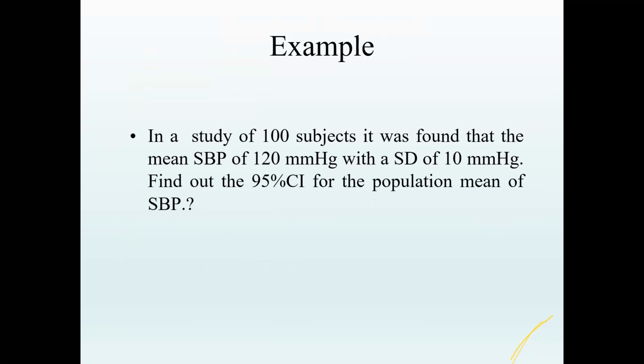As I told you, here it is clearly written that the confidence interval is calculated for the population mean. From the 100 subjects, we have calculated the average systolic blood pressure, that is 120, and the standard deviation also. So this is calculated from the sample. Suppose from the hospital data, I have calculated 120 and the standard deviation. Now this is for the hospital. Now I want to generalize it to a larger population. So how do I generalize? We calculate a confidence interval.